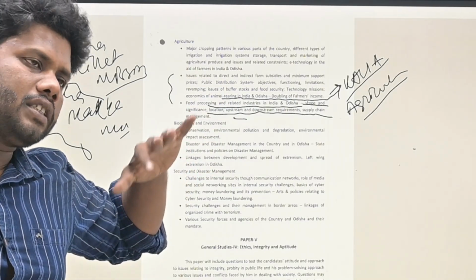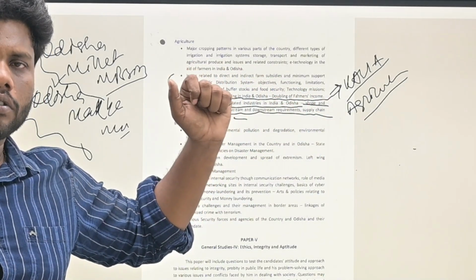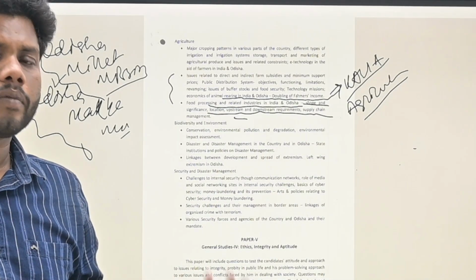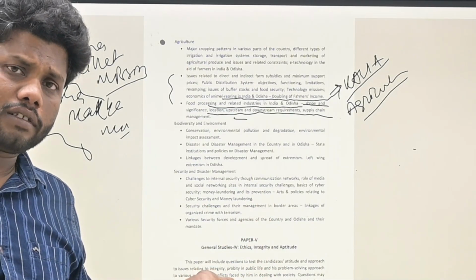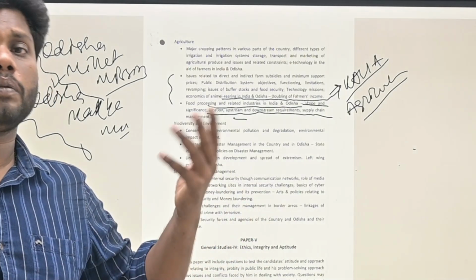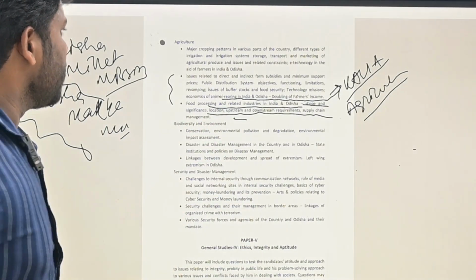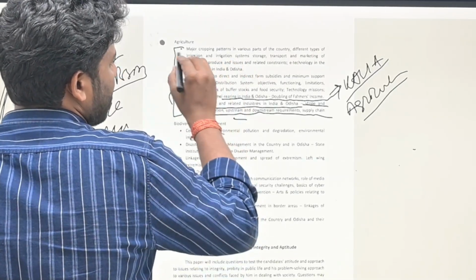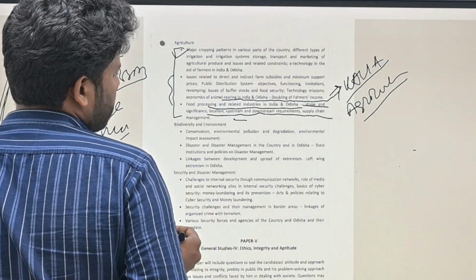As I told you, it is related to Chilika and its socio-economic condition, how it is helping them for socio-economic development, how the Mahanadi is helping the socio-economic development of the surrounding regions, how minerals are helping. Now in the agriculture part, which type of agriculture is preferable for which type of regions. So you need to cover that. Most of these regions, major cropping patterns. This has been followed up by one sir, by geography sir.